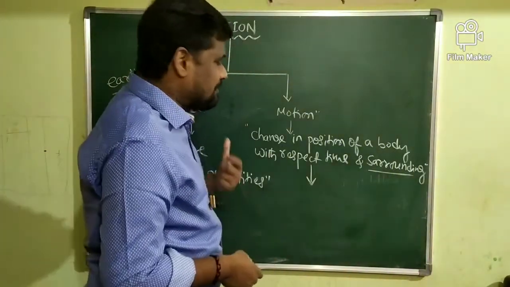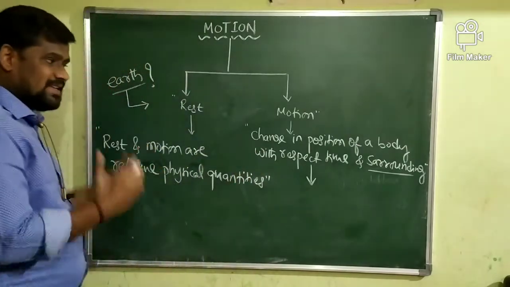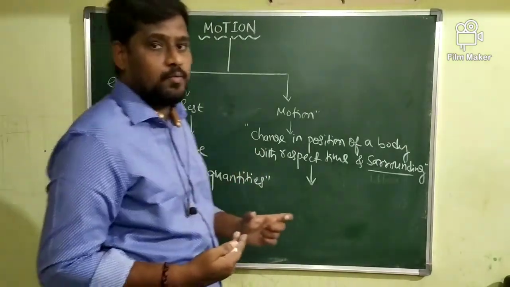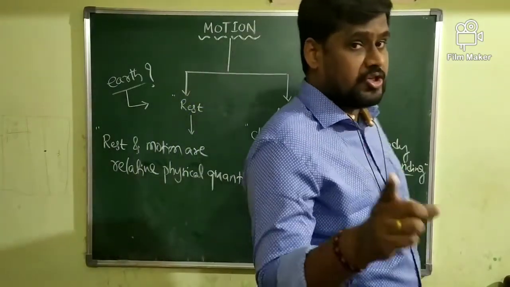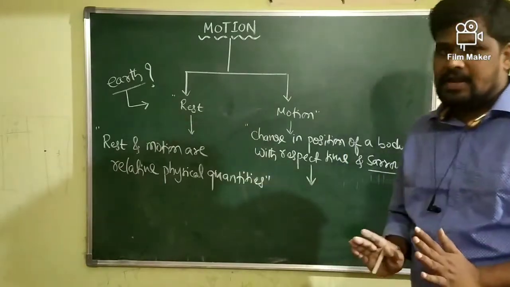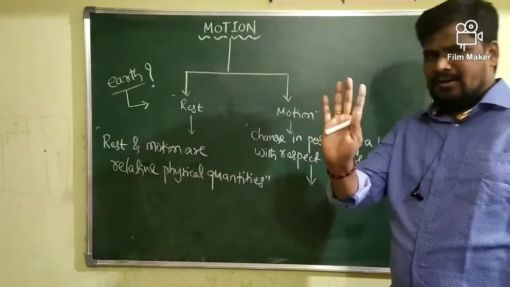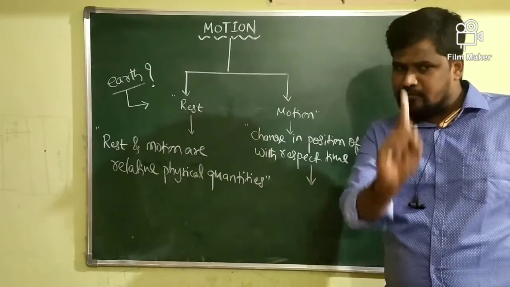For explaining the motion of an object, it is necessary for us to select one reference point. Without proper selection of a reference point, we are not going to define motion in mechanics. Concentrate here on how to define one reference point.